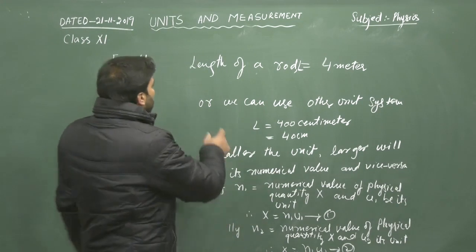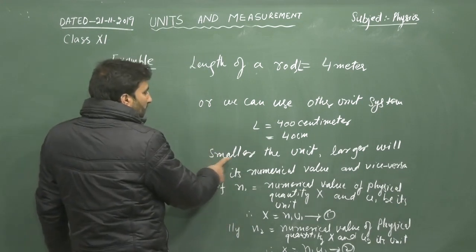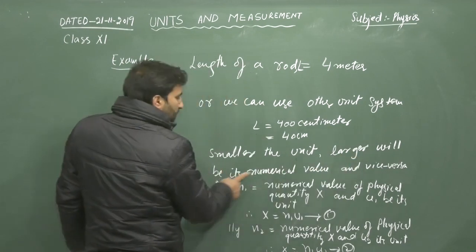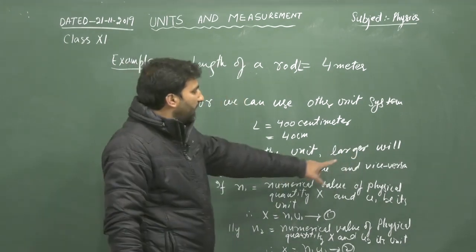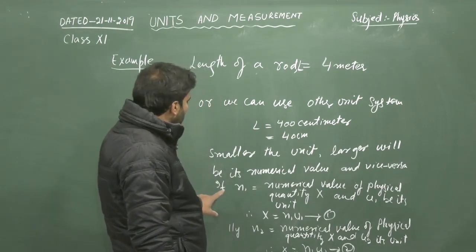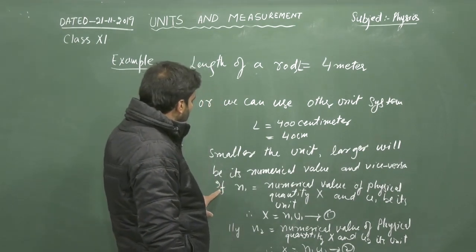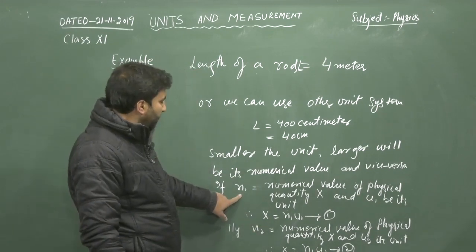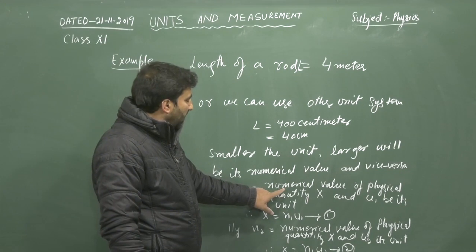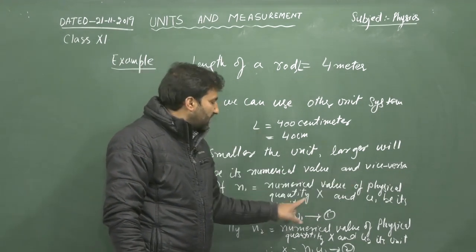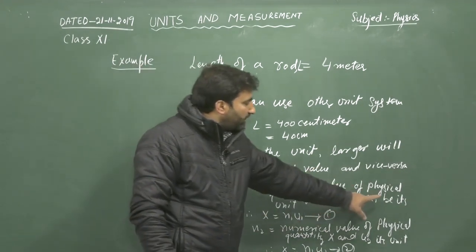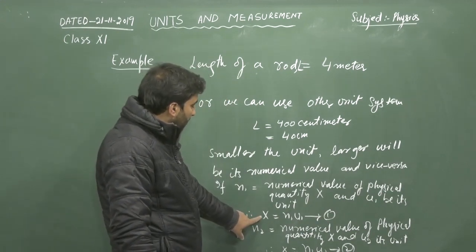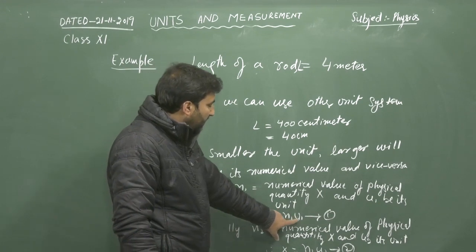So the smaller the unit, the larger will be its numerical value, and vice versa. To show this, if n1 is the numerical value of a physical quantity x and u1 is its unit, we can write the given physical quantity x is equal to n1 u1.